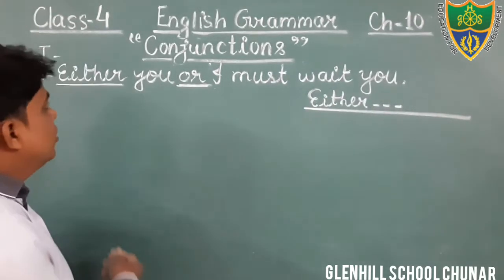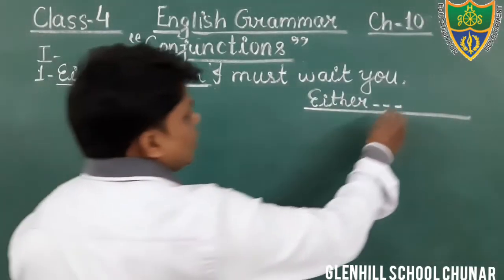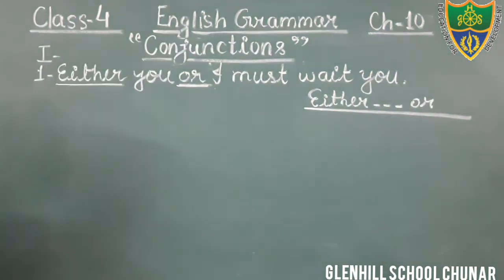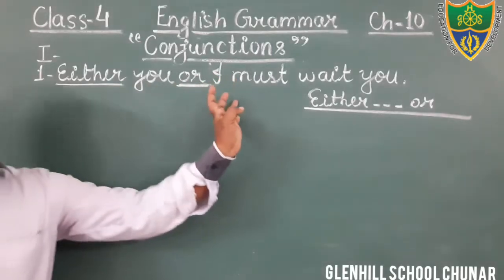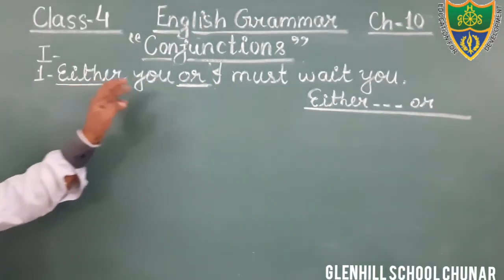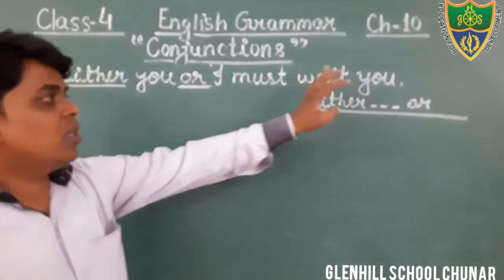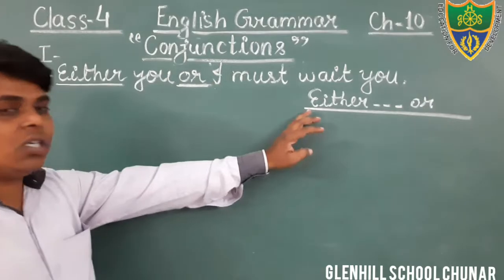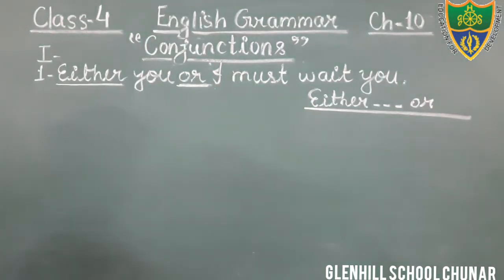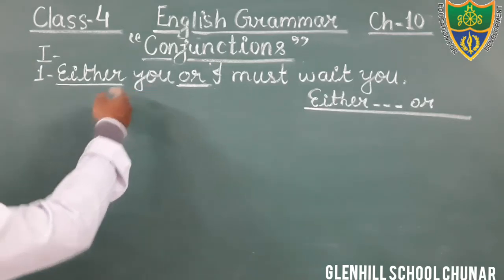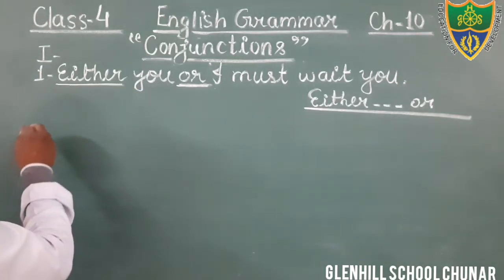That is a pronoun. So you will write either or. In this sentence, either or is a conjunction. You will write it in the given blank, and if you want, you can also underline these words in your given sentence.